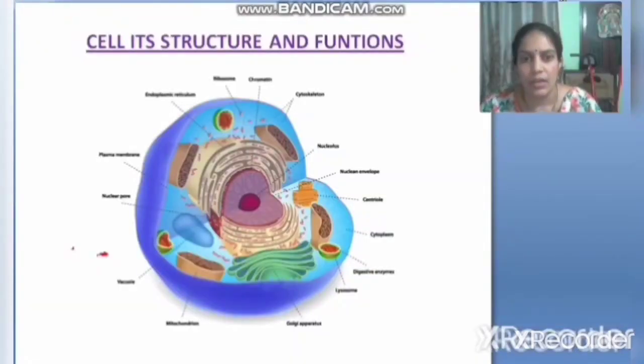Okay children, now let's start our first chapter, that is cell, its structure and functions. In this chapter you will learn about the cell. What are the organelles that are present in the cell? How you will observe those cell organelles under a microscope, that is compound microscope or electron microscope. All these topics you are going to learn in this chapter.